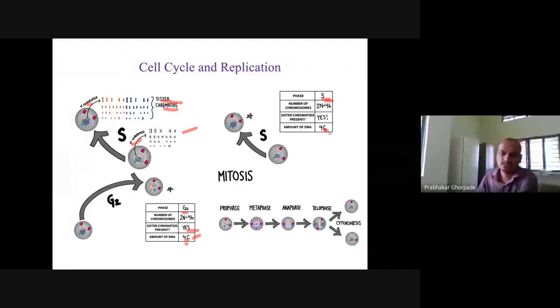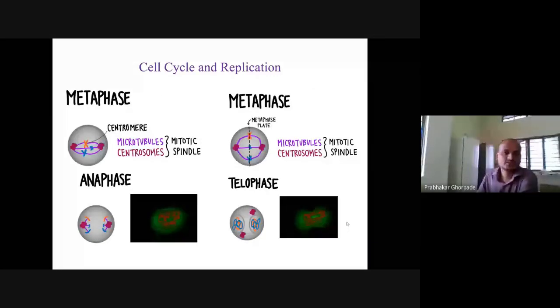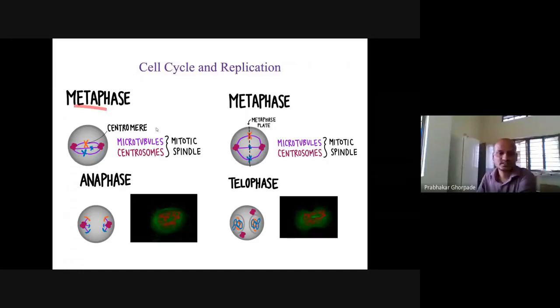Okay, so that is there, and these are the stages of mitosis: prophase, metaphase, anaphase, telophase, and cytokinesis. And we saw in the animation, under the metaphase, these are the mitotic microtubules shown in purple, and the centrioles in this reddish color.